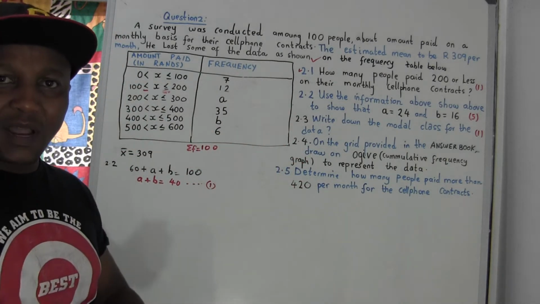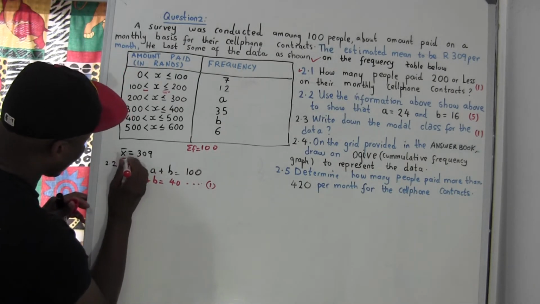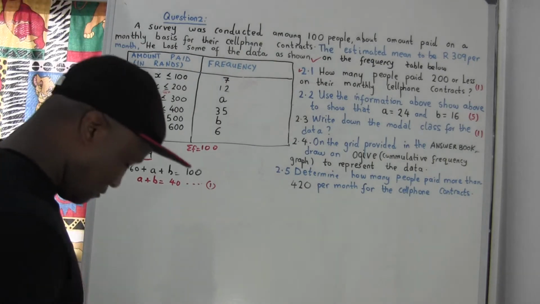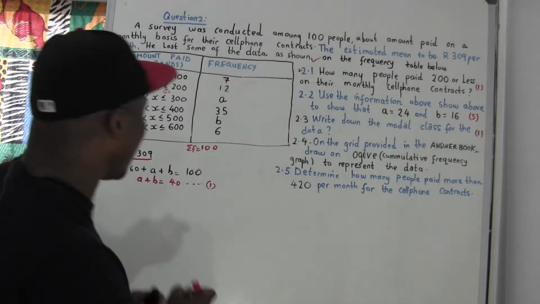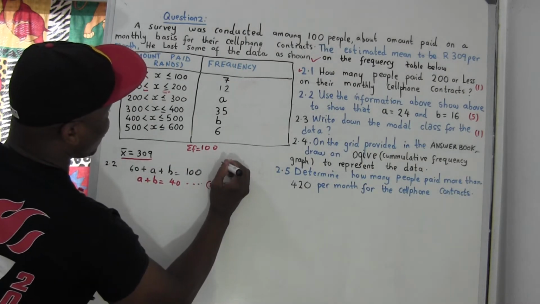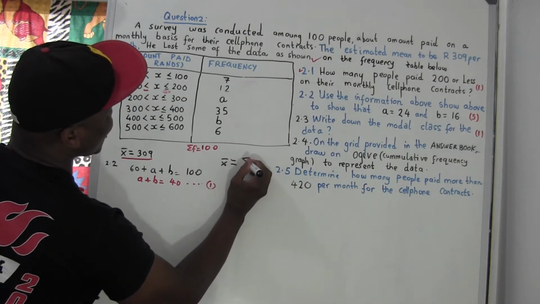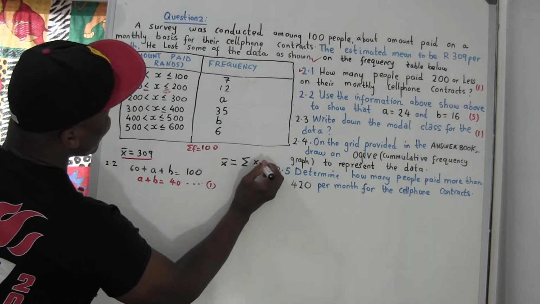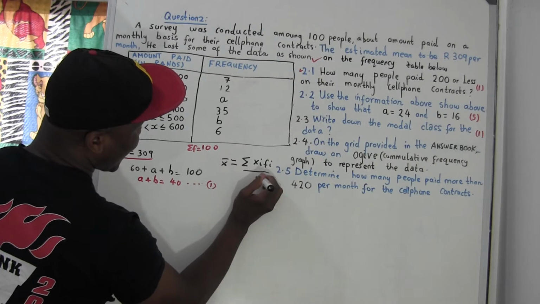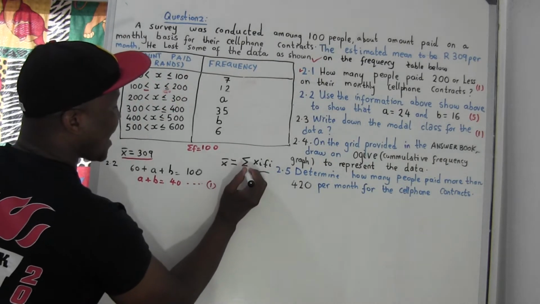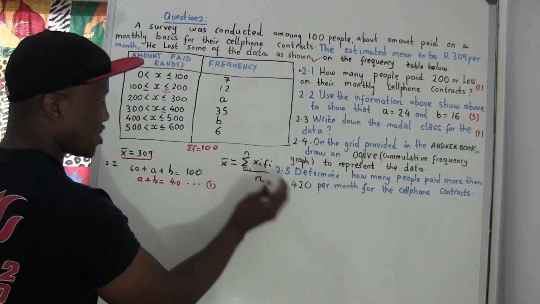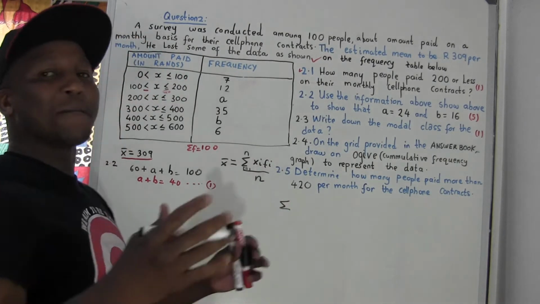So I have to apply the formula of the mean. They give me mean equal to 330. First and foremost, you have to know the formula of the mean. The formula of the mean is always: mean, which is represented by x-bar, equal to the summation of all the class midpoints times the frequency over n, where i goes from 1 to n. Or you can just say sum of x times f. The summation means when you write this, you add them.